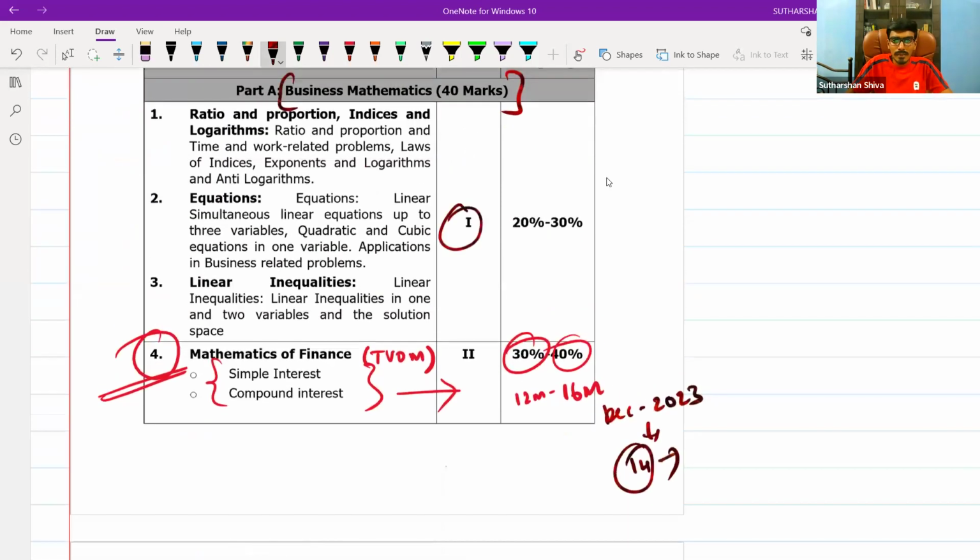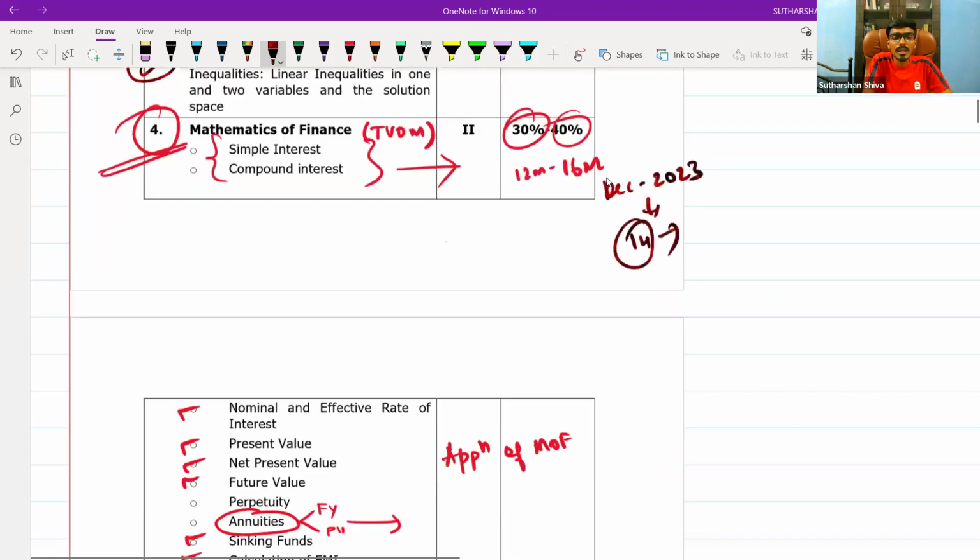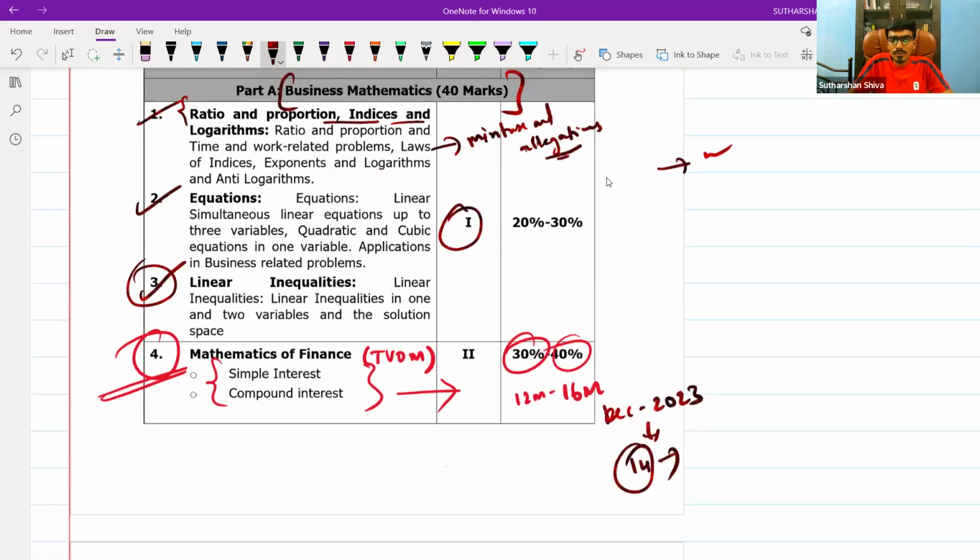Now come to your second part, that is ratios, proportion, indices, equations, and linear inequalities. Linear inequalities we have taught in a very simple way. We have also already uploaded 5-minute videos with tips and tricks for that syllabus. You can also refer to that. Regarding ratios and proportion and indices, there will be another problem known as mixtures and alligations, which I taught you in the recordings. You can also refer to that. This problem will come to you for 8 to 12 marks.